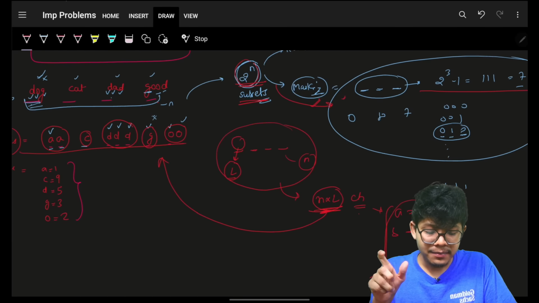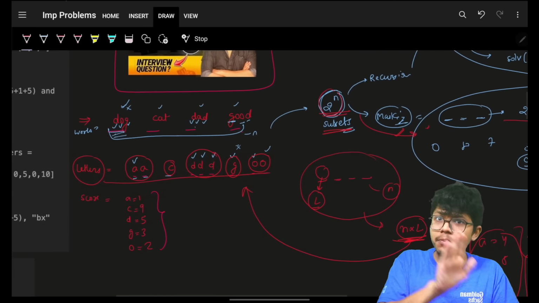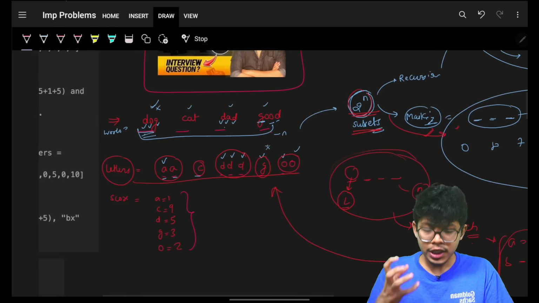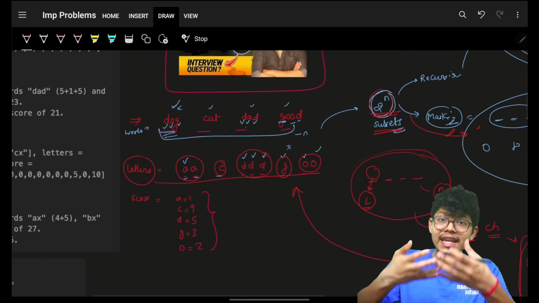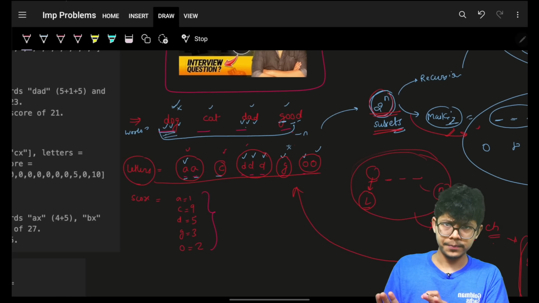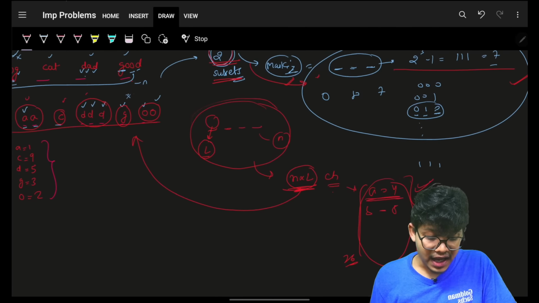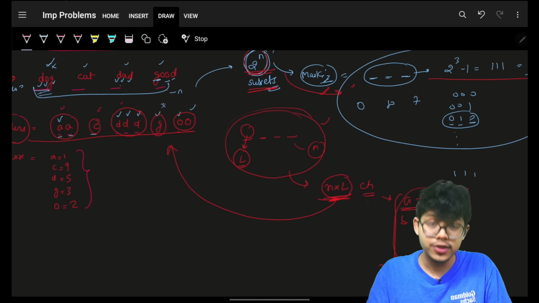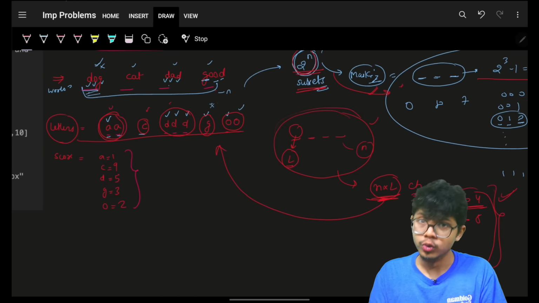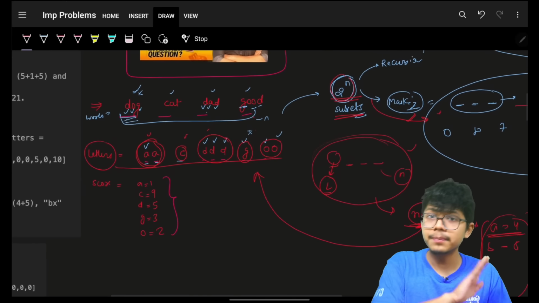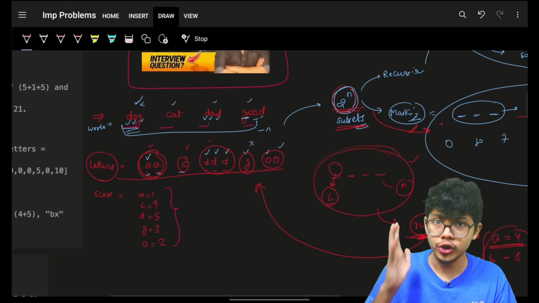I will grab the frequencies, and I should make sure that this frequency, which means the subset which I have taken, should have a lesser number of individual characters than what is given, lesser or equal. Let's say for this specific subset, I am asking A to have a frequency of 4, but I only have 2. That is not a valid subset for me. So I should simply ignore it, and I'll try a different subset altogether.